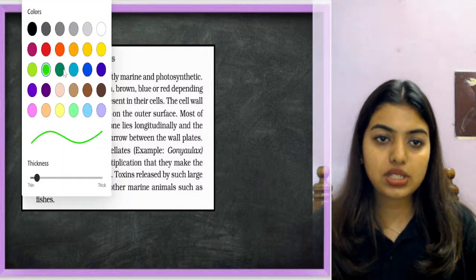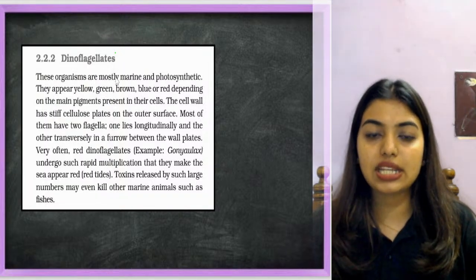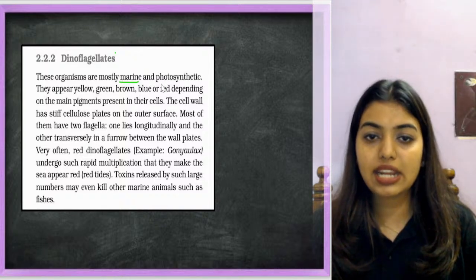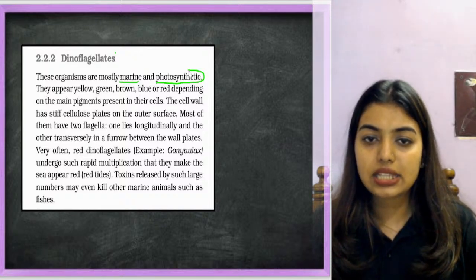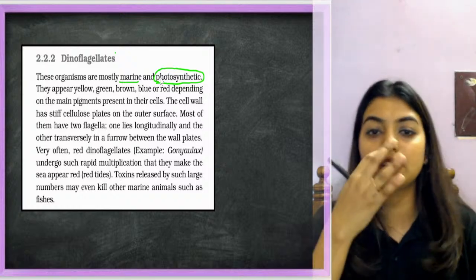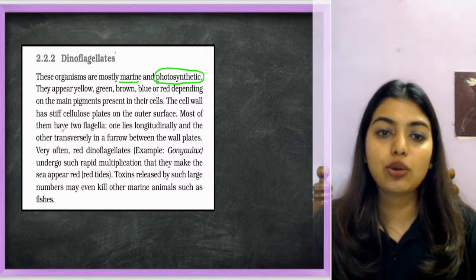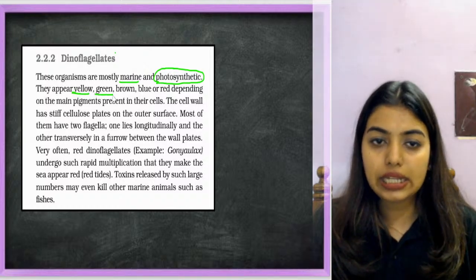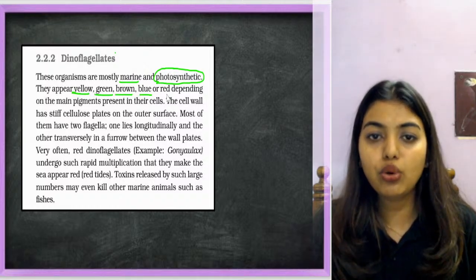Dinoflagellates. These organisms are mostly marine and photosynthetic. This is the reason why we categorize the first three groups under plants. The main reason is their photosynthetic nature. Now, they appear yellow, green, brown, blue, or red in color.